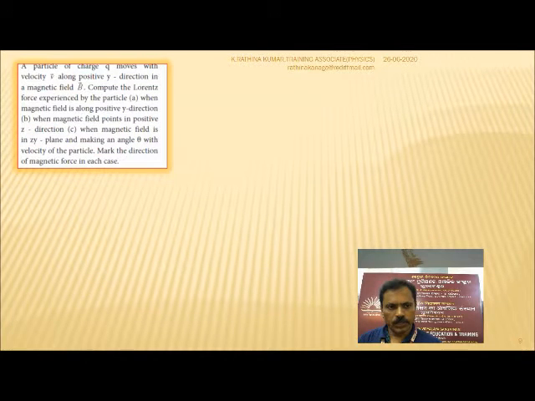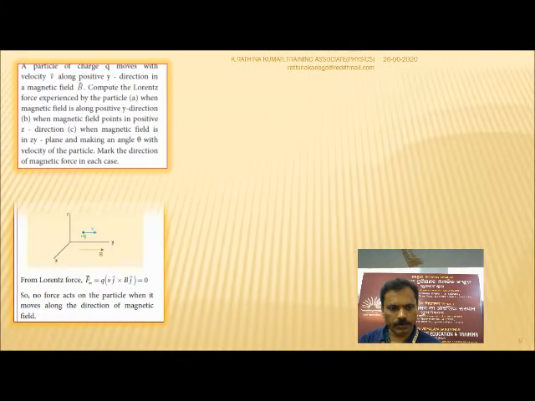Let's see more about this. A particle of charge q moves with velocity v along the positive y direction in the magnetic field B vector. Compute the Lorentz force experienced by the particle. First case, when the magnetic field is along the positive y direction; second, when the magnetic field points in the positive z direction; and third, when the magnetic field is in the zy plane and making an angle theta with the velocity of the particle. Give the direction of the magnetic force in each case.